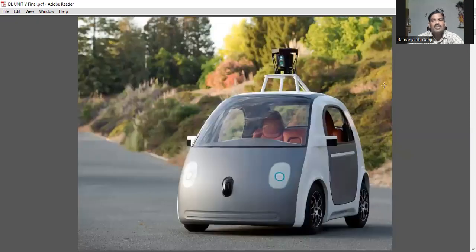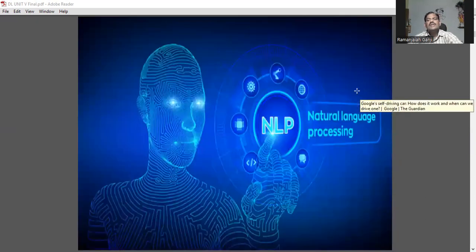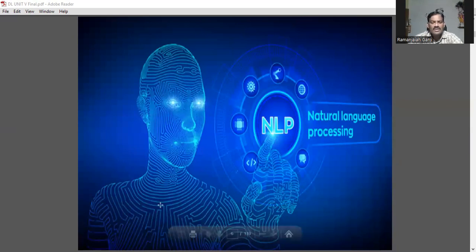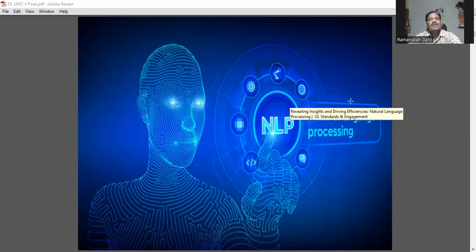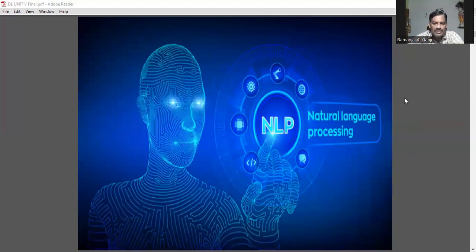See, whatever the application you are seeing, this is a component in terms of a Google application, the Google car. It's a self-driving car. And then natural language processing. Whatever information we have, all those components will be converted into a commonly human-understandable form, what you call natural language processing.